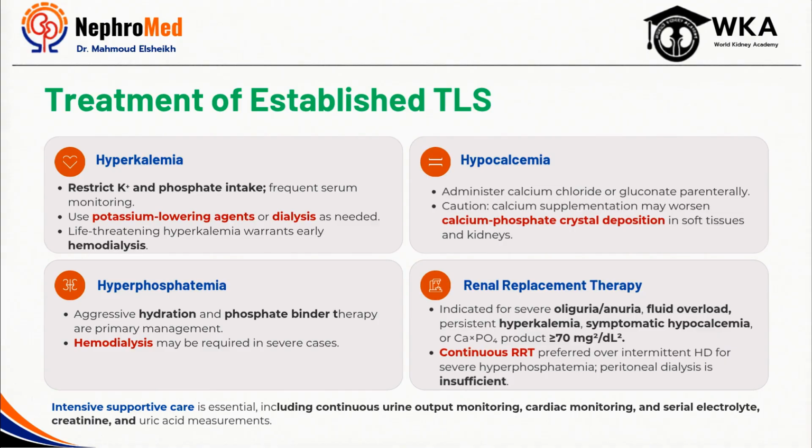And despite optimal preventive strategies, some patients will still develop established TLS. When that happens, the focus shifts from prevention to aggressive management of metabolic complications and preservation of organ function. The first priority is intensive monitoring. These patients require close observation of urine output, volume status, and cardiac rhythm, with serial laboratory measurements because electrolyte abnormalities can develop very rapidly over a matter of hours.